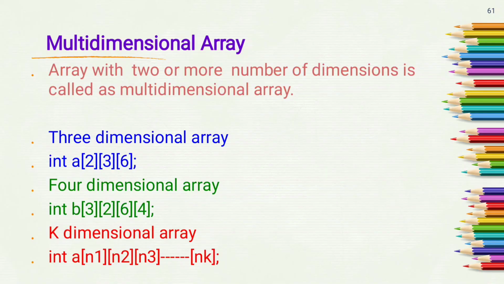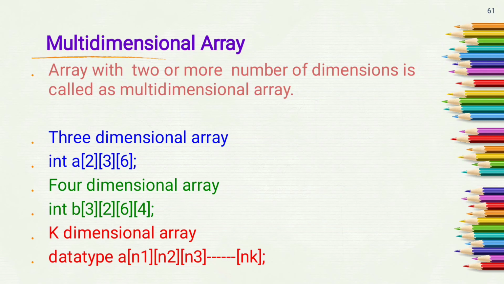If 2 or more dimensions are present in the declaration of an array, then that array is called a multidimensional array. For a 3-dimensional integer array, I have to write like this. In 3 square brackets, I have to specify the 3 sizes. For a 4-dimensional array, I have to specify 4 values in 4 square brackets. So the syntax for declaring a k-dimensional array: first we have to write the data type of the array, then the name of the array, then we have to specify k values inside the square brackets, and a semicolon.